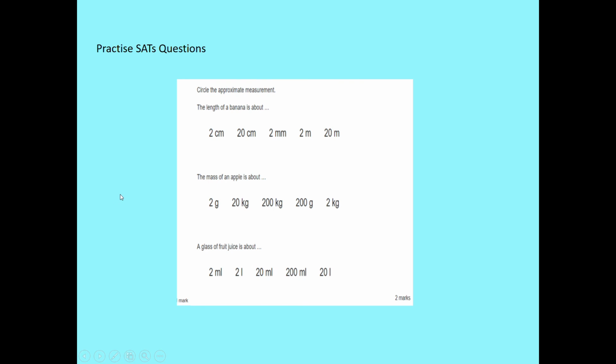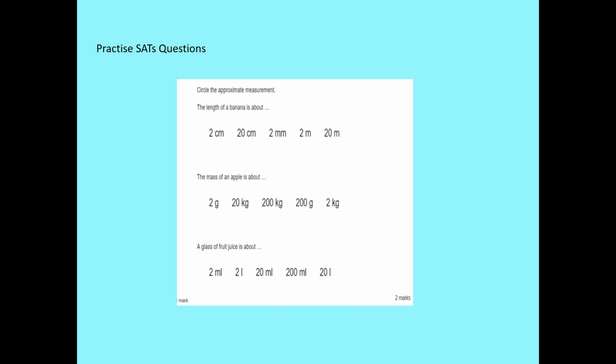And this is what it might look like on a stats question. Circle the approximate measurement. What do we think a good guess for the length of a banana, the mass of an apple, or a glass of fruit juice? What do you think is a good guess? Well, a good guess for the length of a banana, not too dissimilar to a book, 20 centimetres maybe. Some of those are either far too big or far too small.